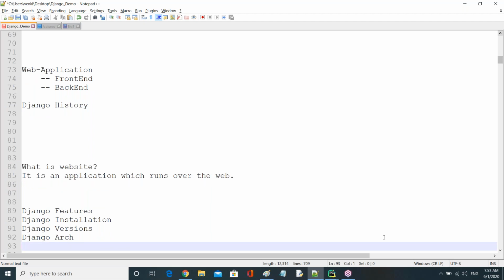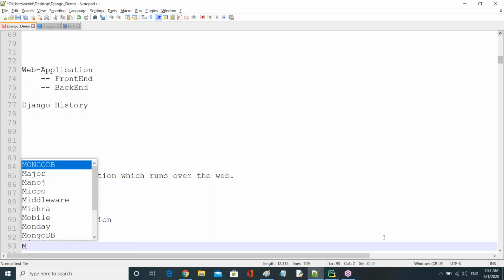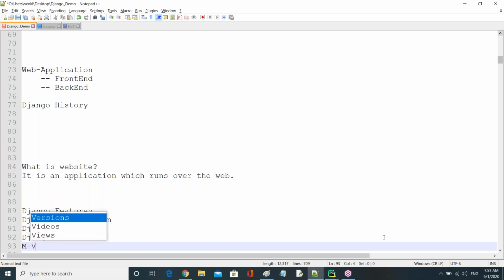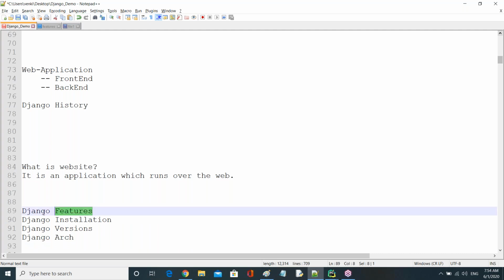In the architecture, we will discuss what is M, what is V, what is T. Architecture means it follows the MVT architecture, guys. We'll discuss models completely, views completely, templates. We'll see all one by one, right? Fine. Now let us start with Django features, guys.